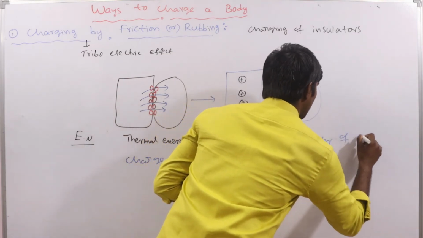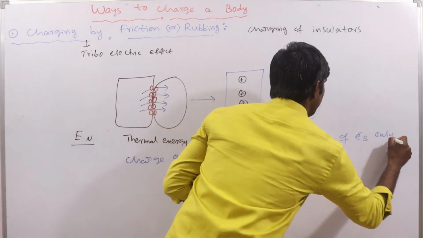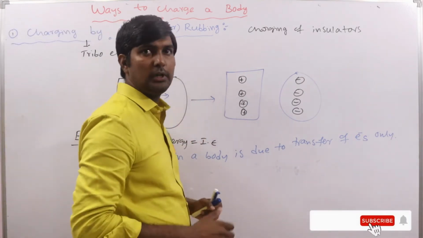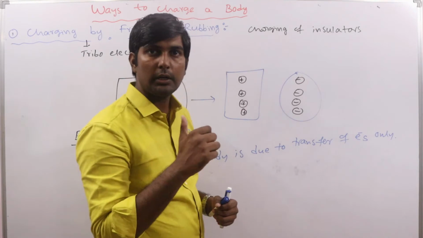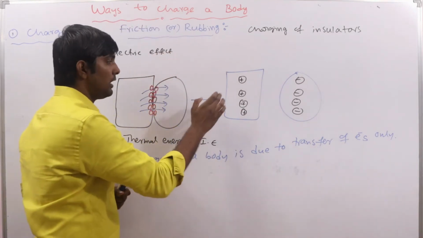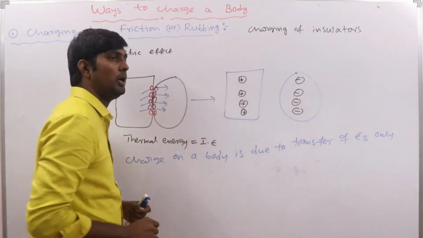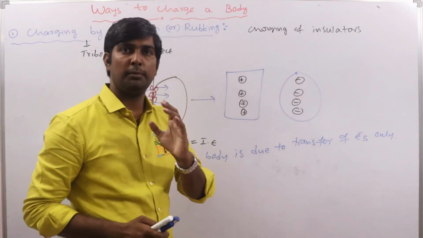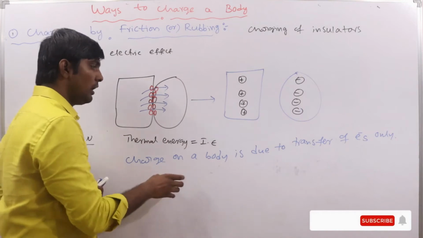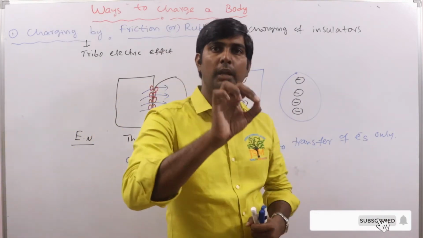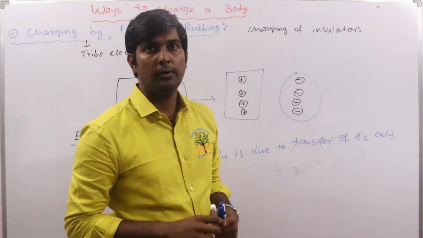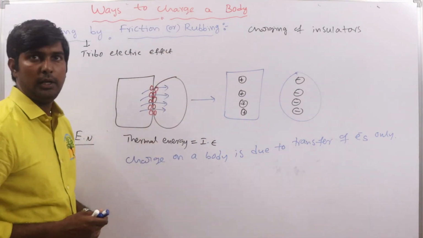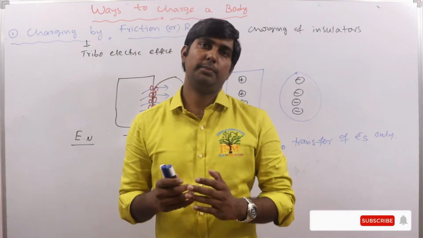This body is getting a positive charge and this one a negative charge because electrons transferred from this body to this body. Charge is always due to the transfer of electrons, not the protons. Electrons only transfer from one body to another. Clear? Let us see the next method.